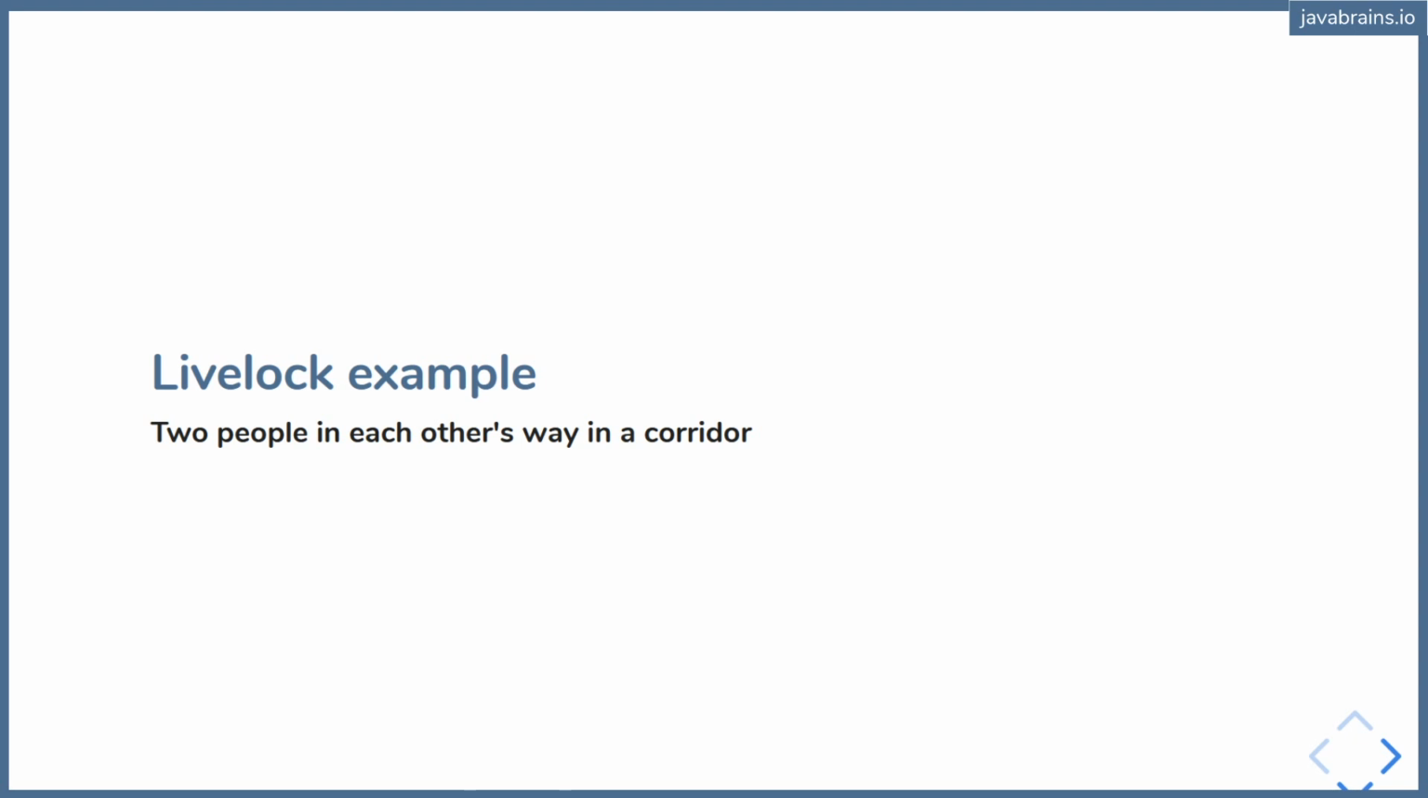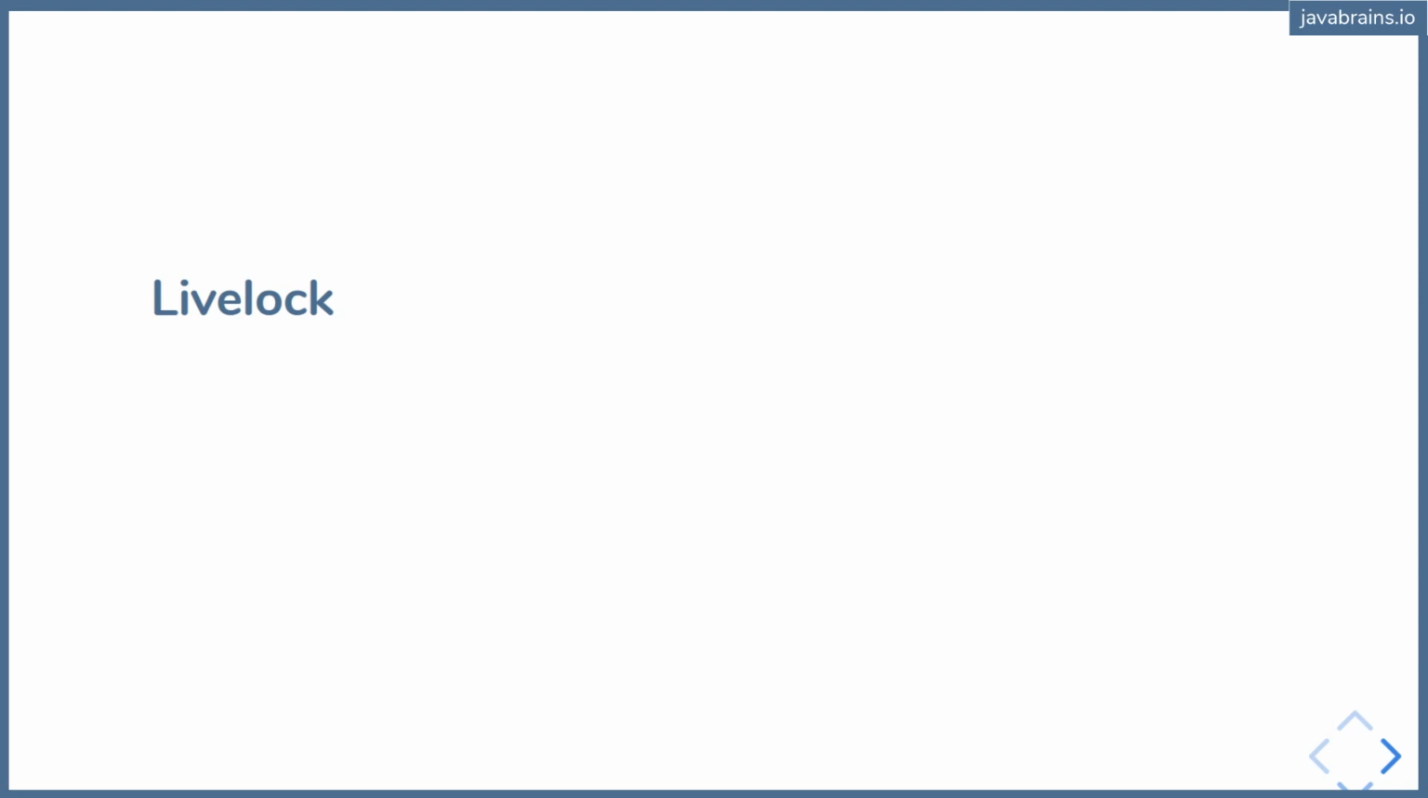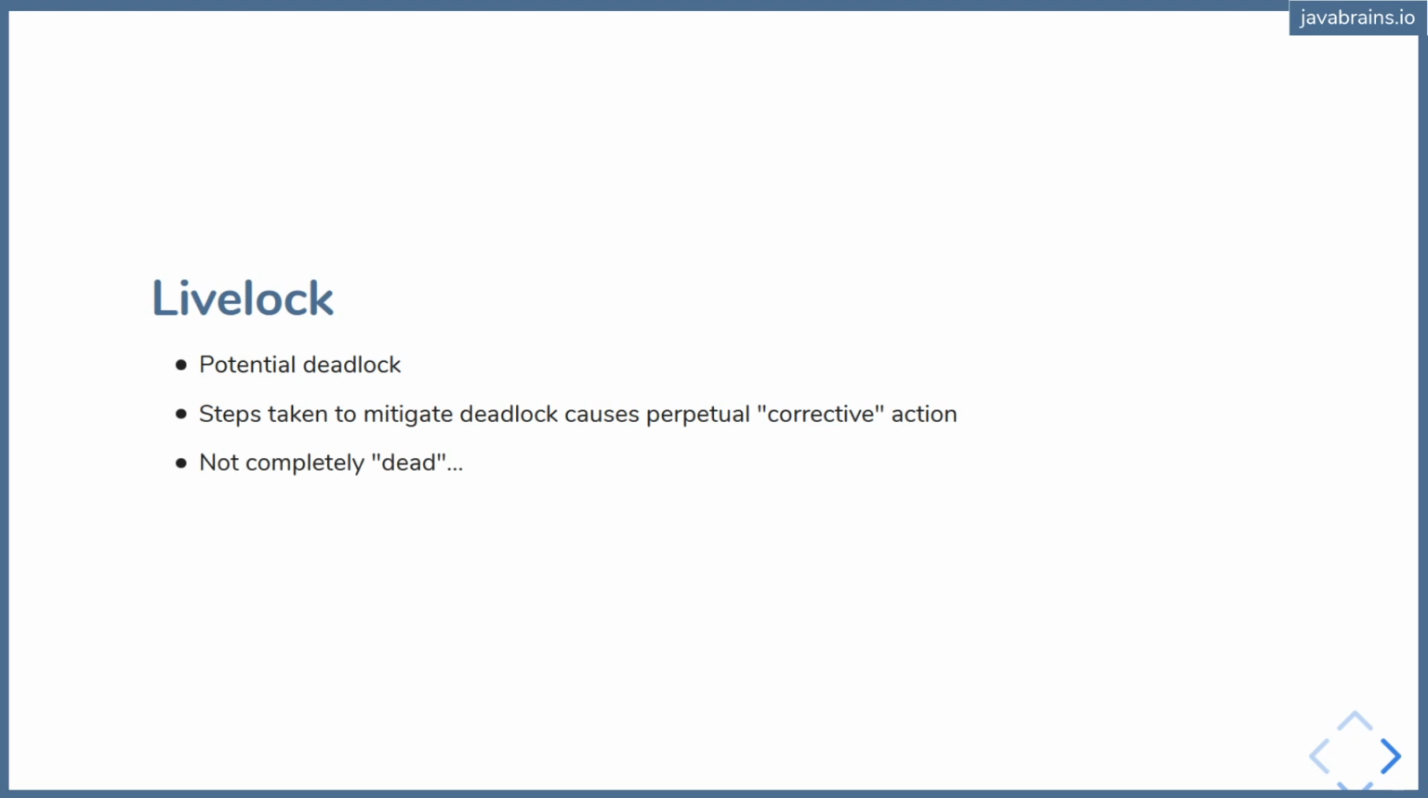We are trying to solve the problem. Both threads are trying to solve the problem, but even though it seems like we're doing something, we're essentially not doing anything. We're still locked, but it's not completely dead. It's just spending some resources trying to get away from the lock, but still going nowhere. So this is a live lock. This is when you have a potential deadlock and you have some steps taken to mitigate the deadlock, and it causes this perpetual corrective action, which doesn't go anywhere. So it's not completely dead, but it's not moving either.